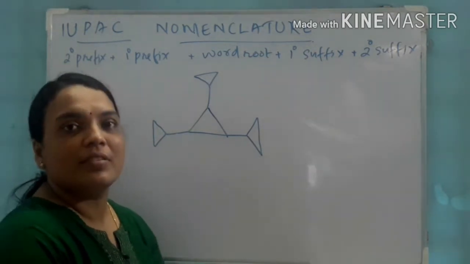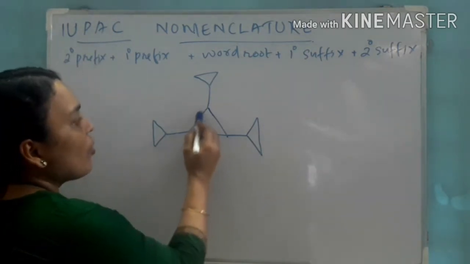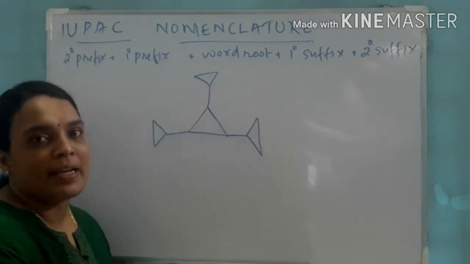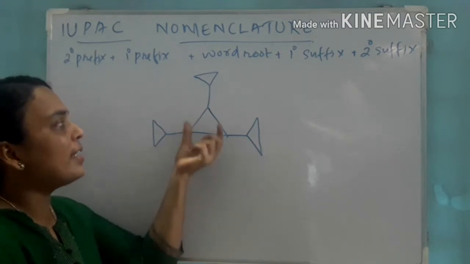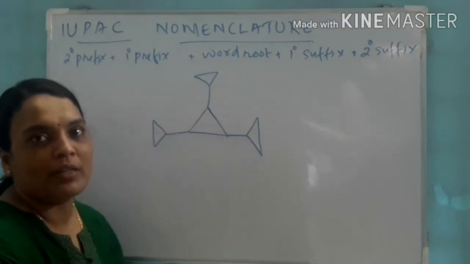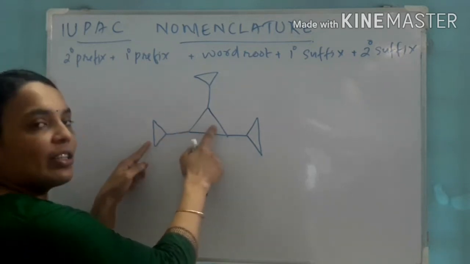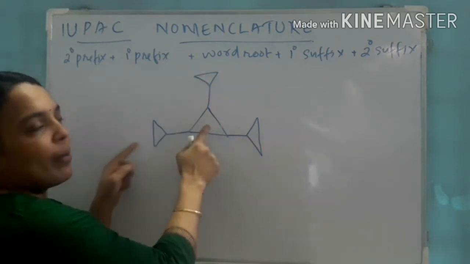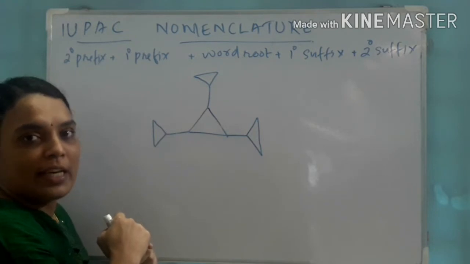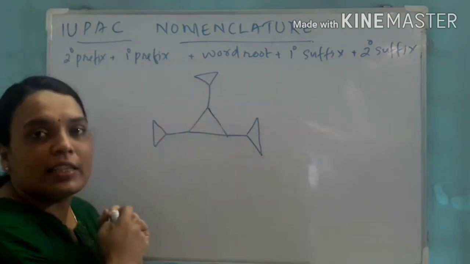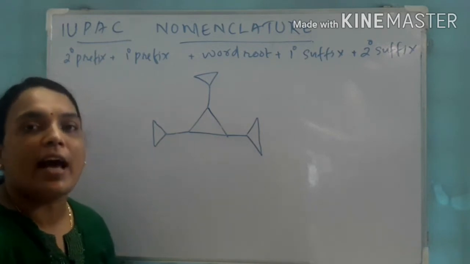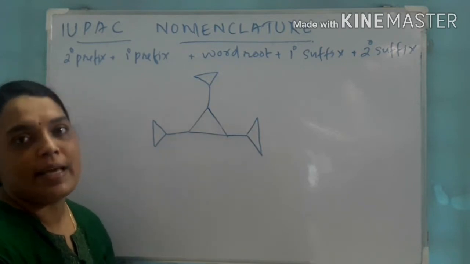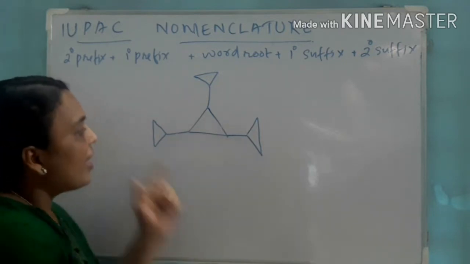Let us see another example. Look here. Here one cyclopropyl is there. Here also cyclopropyl. So which one is considered as parent chain? We already said the parent chain should have the maximum number of substituents. If you take this one, only one substituent is directly attached. This one again one, this one again one. But if you take this as the parent chain, it is directly attached with 3 other substituents. So this middle portion is considered as the parent chain. So that is a cyclopropane. Cyclopropane as a parent chain. Isn't it?